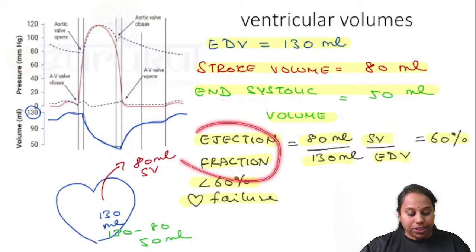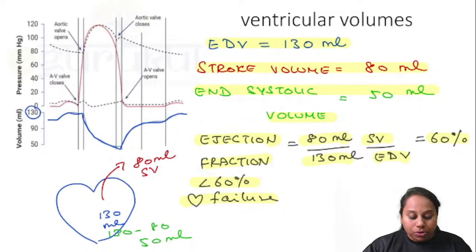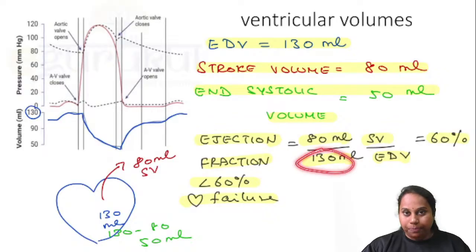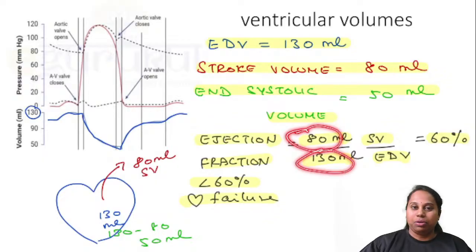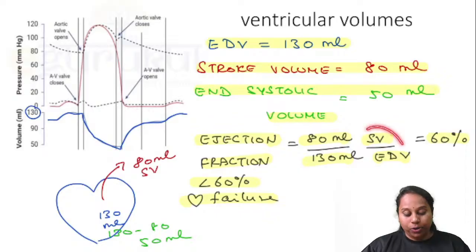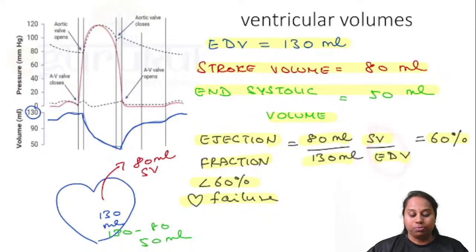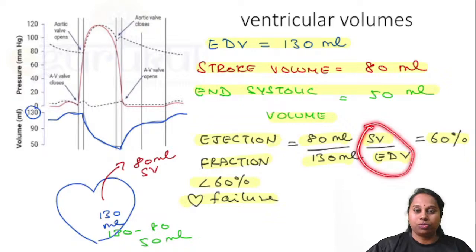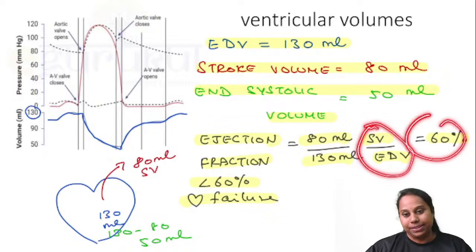What is this ejection fraction? Out of the 130 ml filled in the heart, what fraction was ejected? Only 80 ml was ejected. So you take a ratio of 80 by 130. 80 is stroke volume, 130 is end diastolic volume. So stroke volume divided by end diastolic volume is 60%.